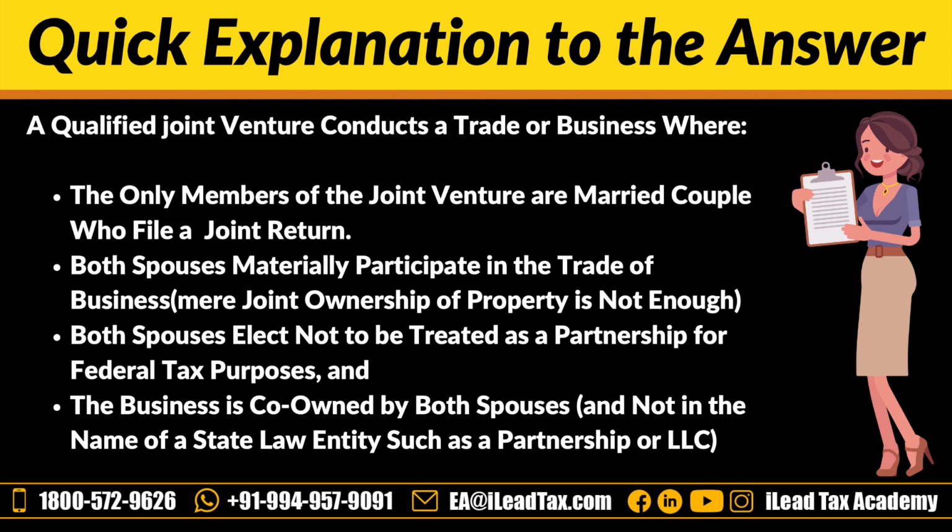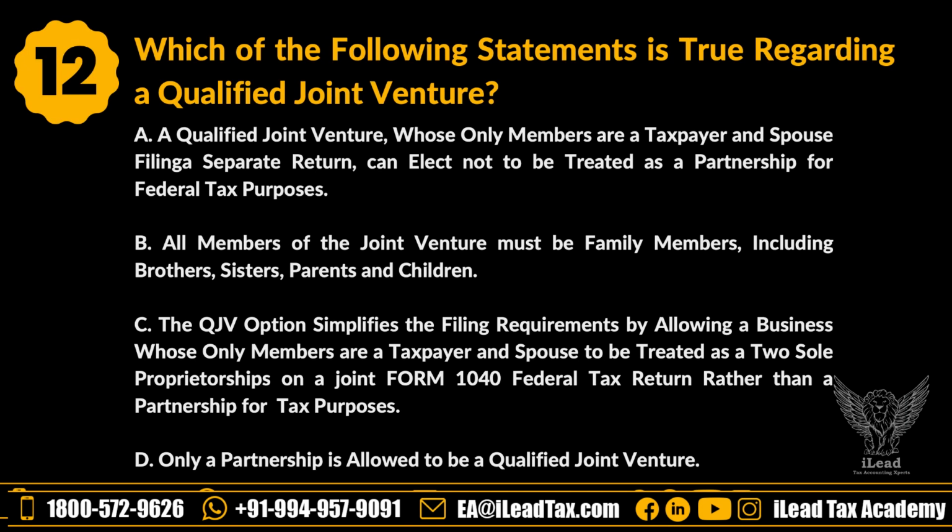Let's go to the next question. Which of the following statements is true regarding a qualified joint venture? A, a qualified joint venture whose only members are a taxpayer and spouse filing separate returns can elect not to be treated as a partnership for federal tax purposes.